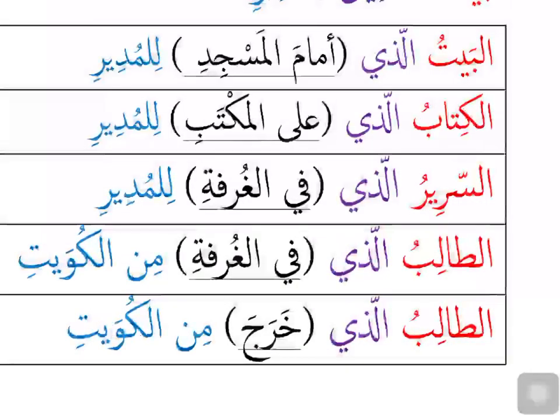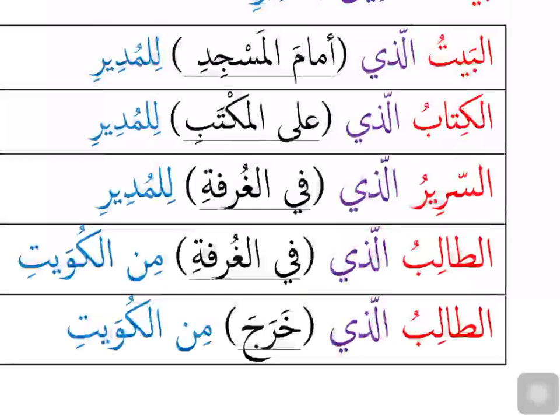So the next one, Al-Kitabu alladhi ala al-maktabi lil-mudiri. Al-Kitabu is the mubtada, alladhi is the sifa because it's an ism mawsul coming after a noun with al, so it's playing the role of sifa. Because it is an ism mawsul, I will look for its sila, which will start right after it. So ala is part of the sila. Ala is a harf of jar, so it will have an ism majroor right after it, that is al-maktabi. Al al-maktabi stay together. After it, I don't see any relationship, so I end the sila here. The book which is on the desk. Lil mudiri, belongs to the mudir, is the khabar. Which type? Jar majroor, shibu jumla khabar.